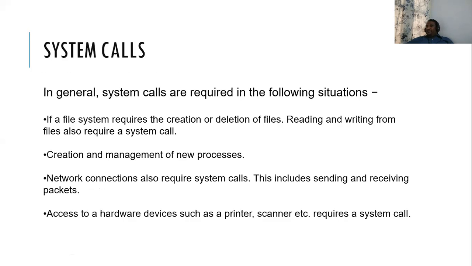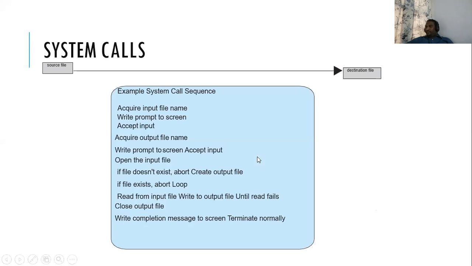And at what places do we require system calls? We require a system call for creating a file, for deleting a file, for reading information, writing information, for input and output operations, for creating and managing a process, and making an internet connection, a networking connection, or sending a file over the internet, and hardware access like input devices or output devices. For every simple thing, we require a system call. Okay, till here we have seen clearly yesterday.